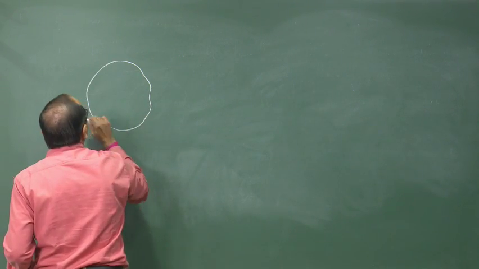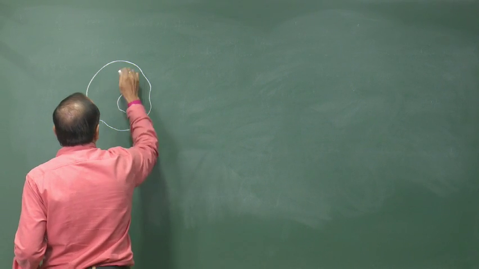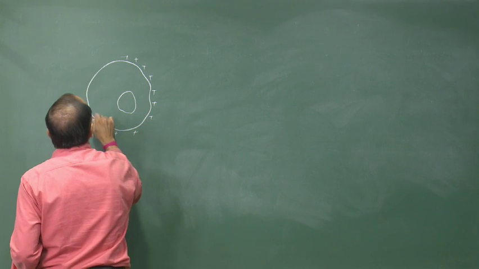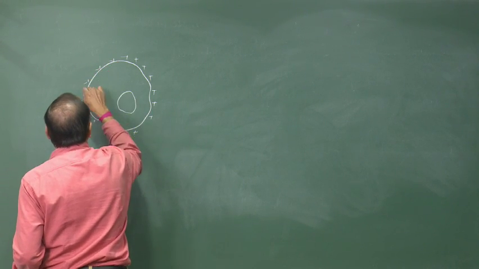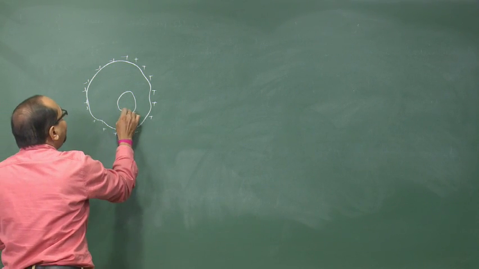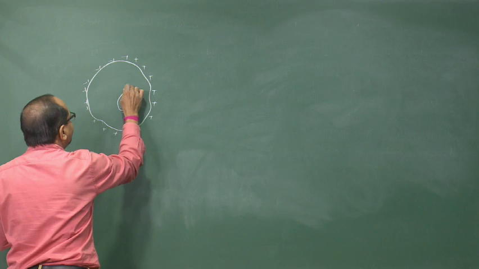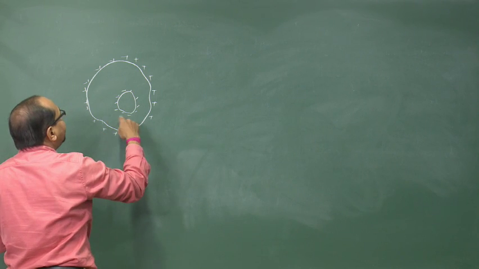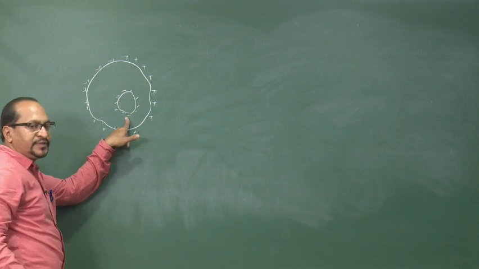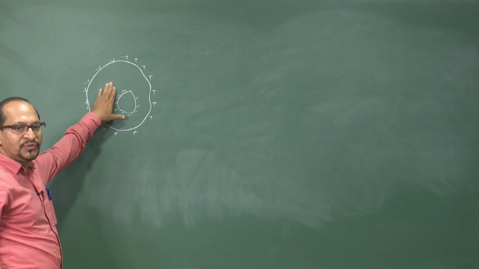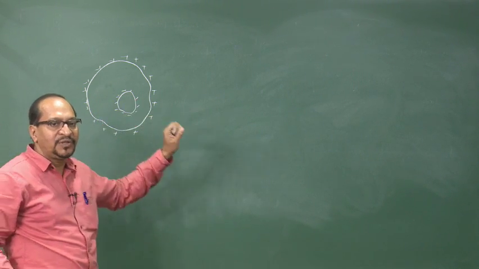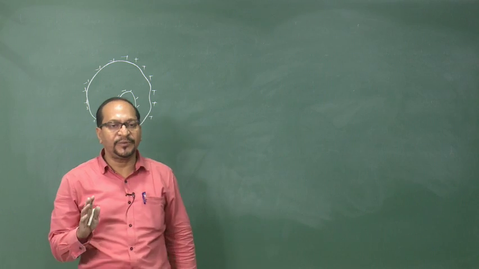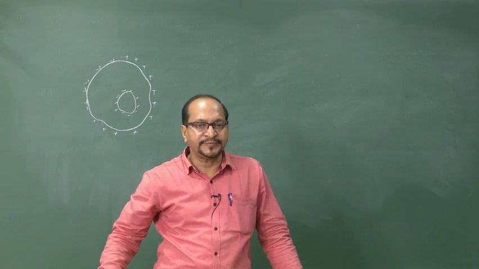If it is a conductor and there is a cavity inside it and we give charge on the surface of the conductor, then what will happen? At this boundary, negative charges will be induced, so that the electric field inside the conductor is 0. The electric field cannot penetrate through, so in a conductor if we have a cavity, the field inside it is 0.